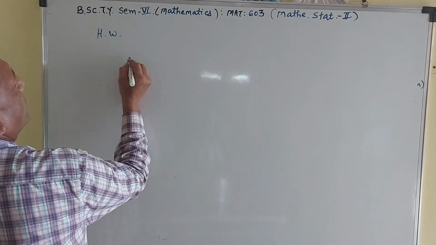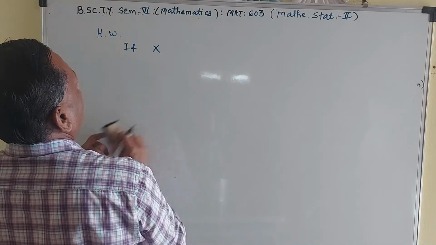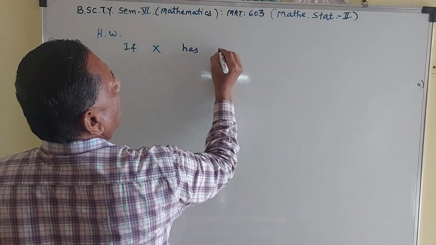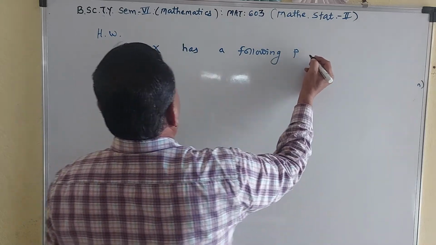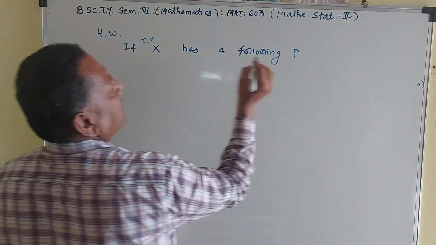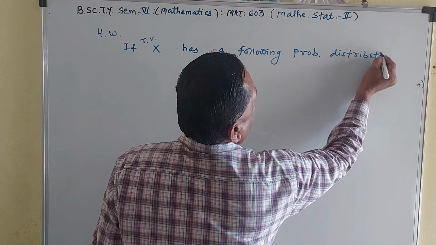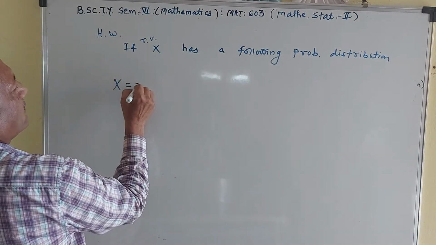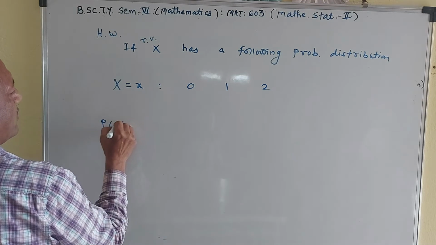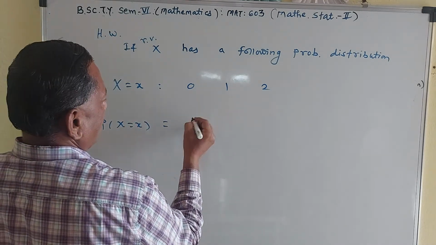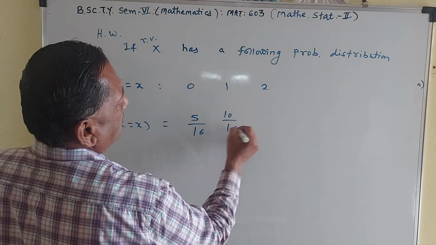So homework: if random variable x has the following probability distribution, that is, the values of x are 0, 1, 2, and the probabilities are 5 upon 16, 10 upon 16, 1 upon 16.